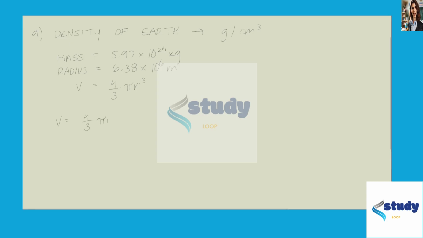So we have V is equal to 4/3 pi r cubed. So then we have 4/3 pi times our radius cubed, so 6.38 times 10 to the 6th cubed. And we'll simplify that a little and say that's equal to 4/3 pi times 6.38 cubed times 10 to the 18th meters cubed.